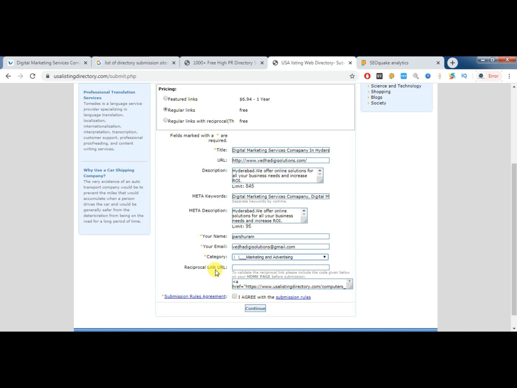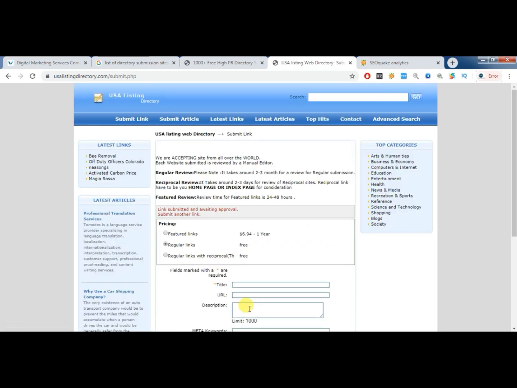Reciprocal, as I've said, means two-way backlinks. For now we are going with only regular links, free of cost. Then you need to click I agree and continue. Now you can see the link is submitted and awaiting approval.